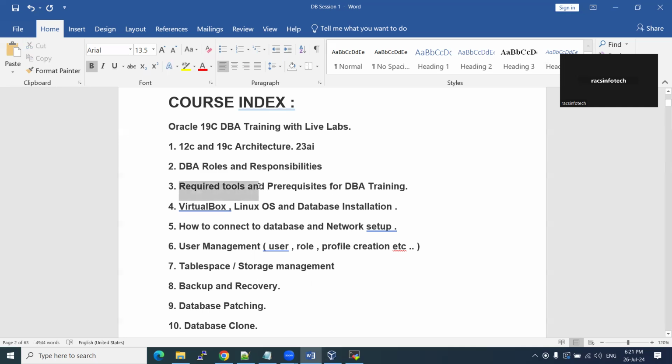What are the tools we are using? What are the tools required as a DBA? I'm going to cover those as well. Next, VirtualBox and operating system and database installation. This database installation part is our 19C database, the latest database software we are going to install on top of the Linux operating system. This Linux operating system we can install on our virtual machine, like on VirtualBox.